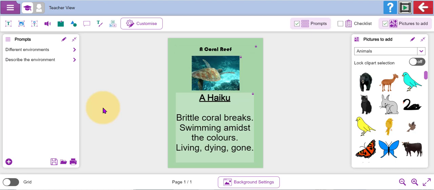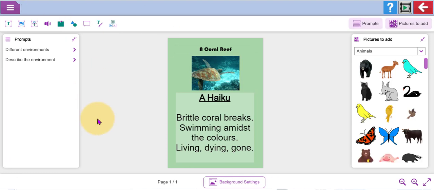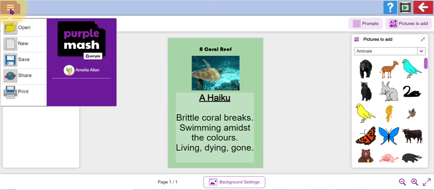And then perhaps you could vote as a whole school which poems are the ones you're going to use to submit to the National Poetry Day competition. So I'm now in Purple Mash as a pupil, and here is the poem that I've written. I'm going to use my drop down menu and show you what this looks like from a child's point of view and how they can share it to a display board.